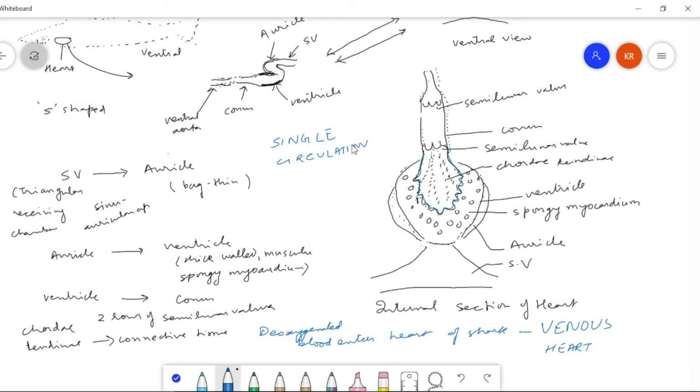Whether it will be open or closed, naturally in all the vertebrates the circulatory mechanism is closed.